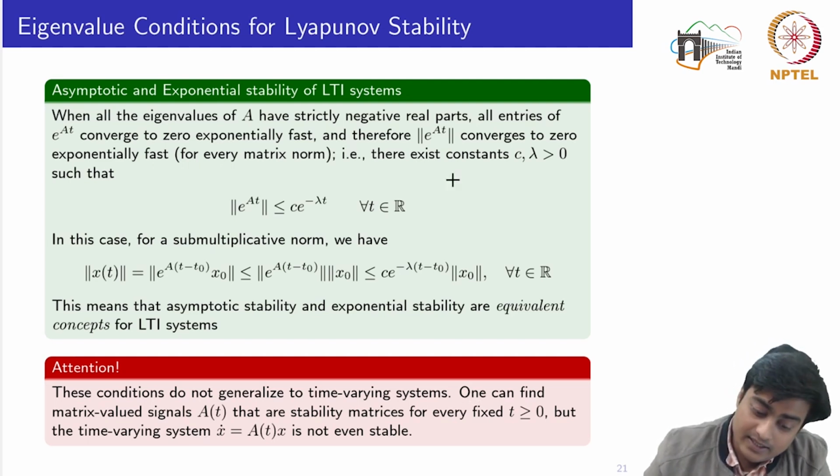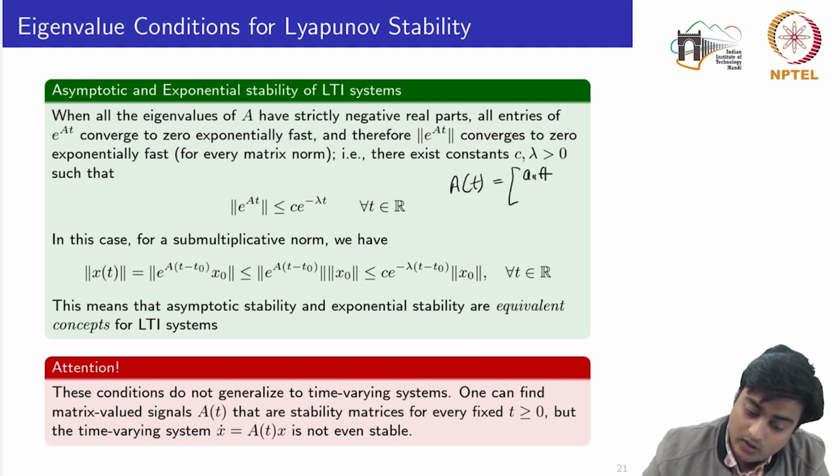Let's say I have A of t, with entries a11 of t, a12 of t, a21 of t, and a22 of t.